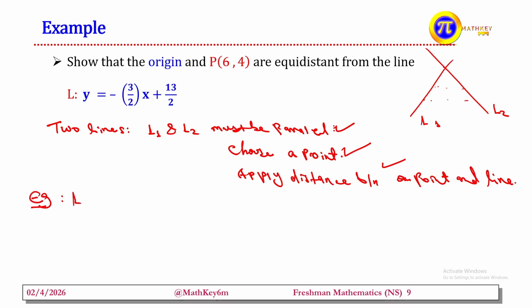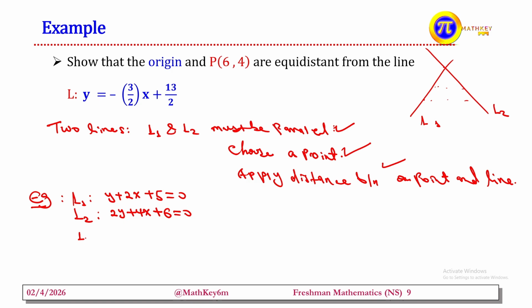Let L1 be y plus 2x plus 5 equals 0. One line. The other, L2, let's be 2y plus 4x plus, let's take it, 6 equals 0. We can take this. For these two lines, we see they have the same slope. This one has negative 2 and this one also has negative 2 slope, so they are parallel. If they are parallel, let us take one arbitrary point from the second or the first one.